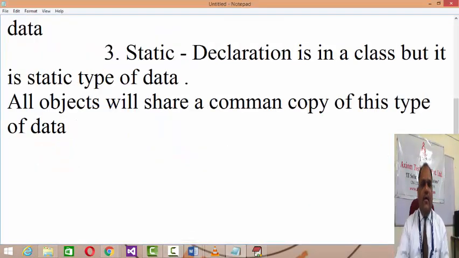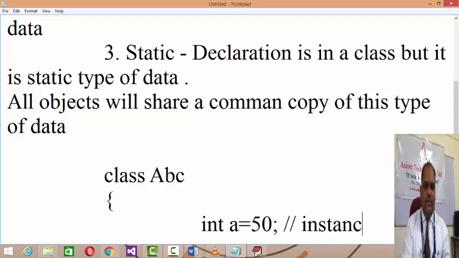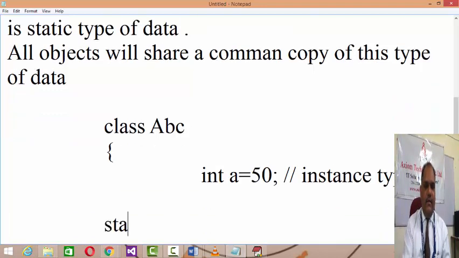Okay, so to understand it by example, let us say we have a class ABC which consists of, let's say, int a equals 50. This does not belong to any method, so it's an instance type of data. And if you have static int b equals 40, it's a static type of data.